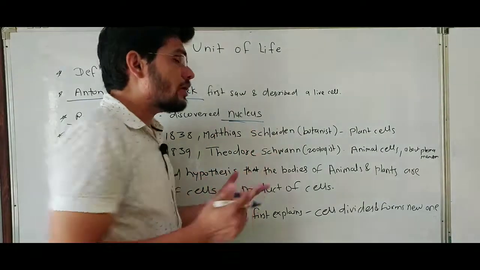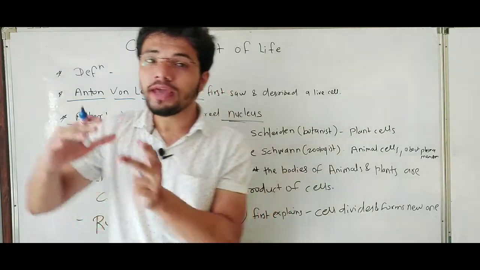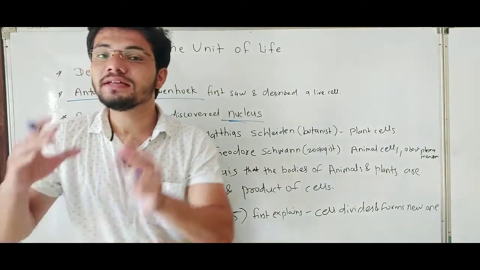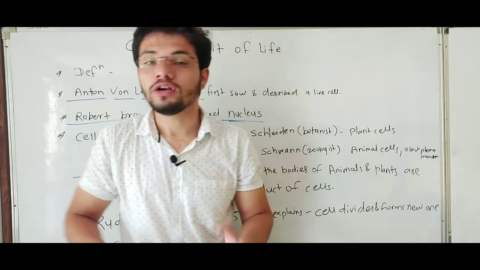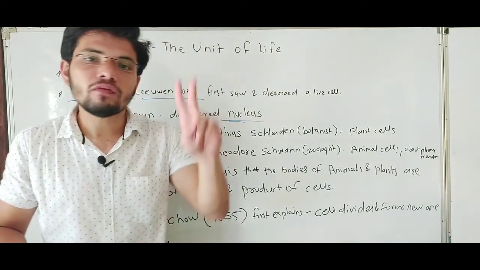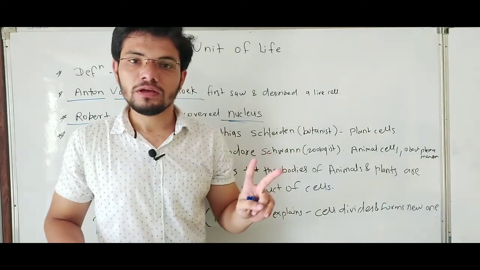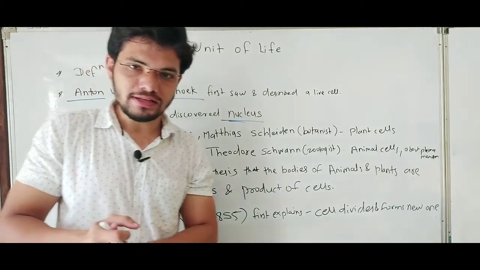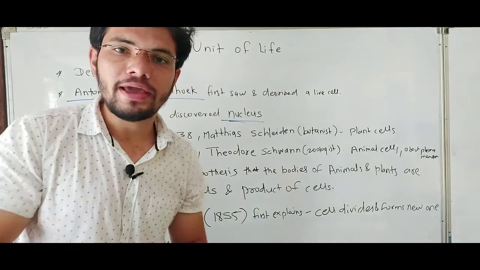We all know every eukaryotic cell contains a nucleus. What is eukaryotic and what is prokaryotic? Cells are mainly of two types: one is the eukaryotic cell and the other is the prokaryotic cell.